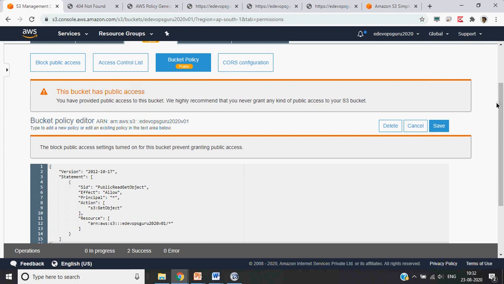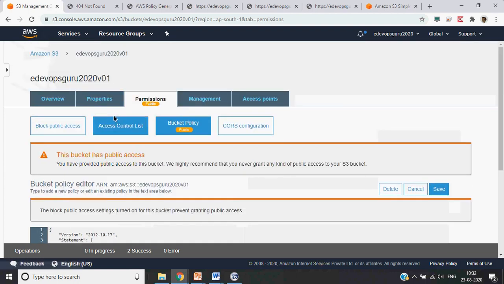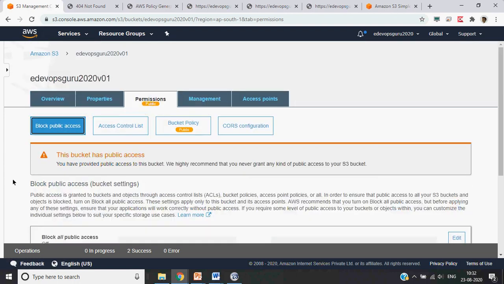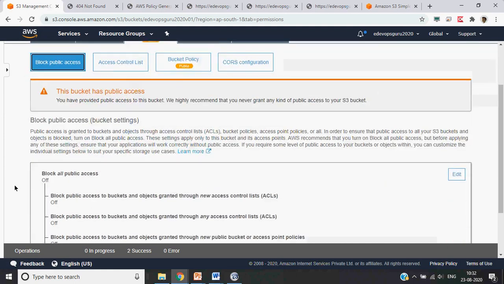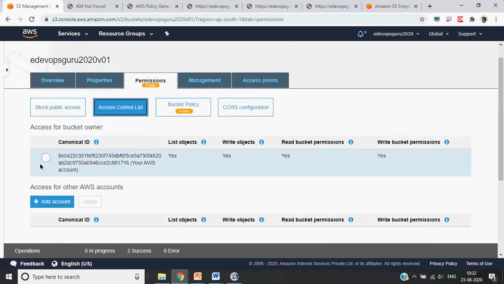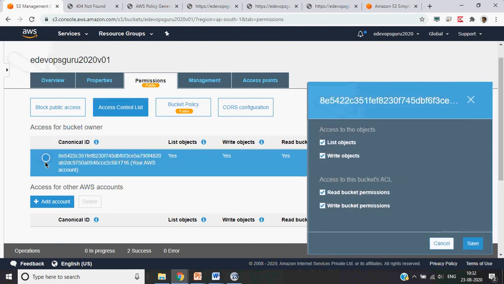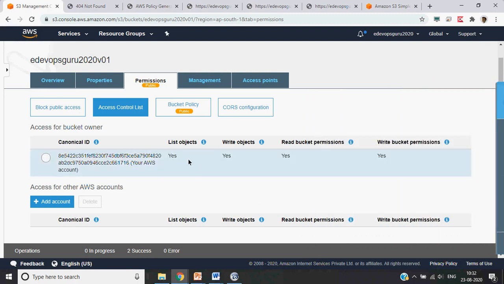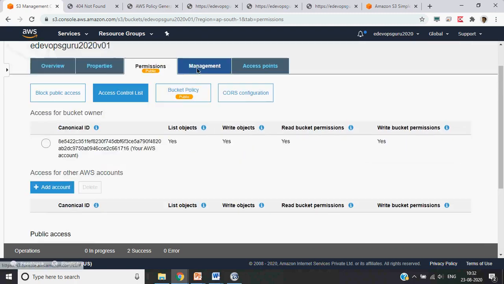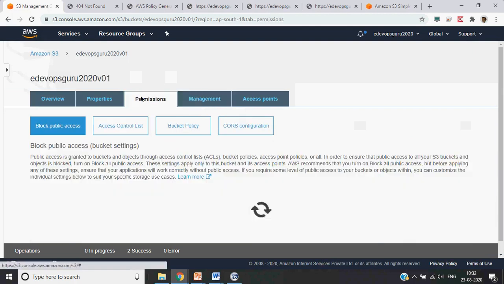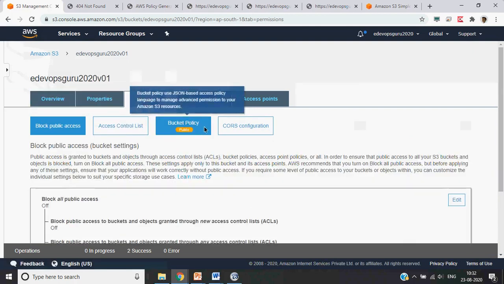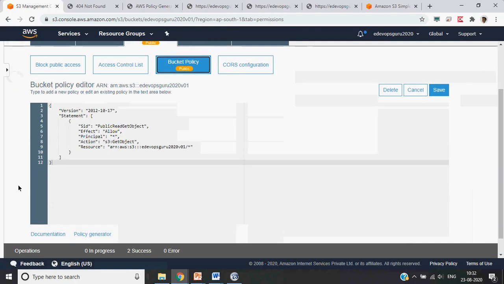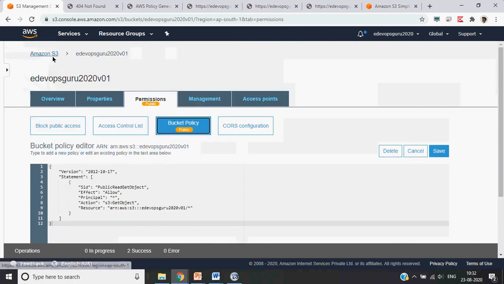This which we have enabled, well, basically disabled, is not needed. Bucket policy we have enabled. So we should be able to see this.